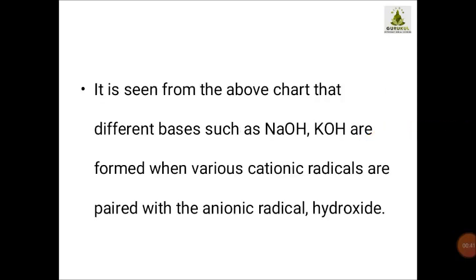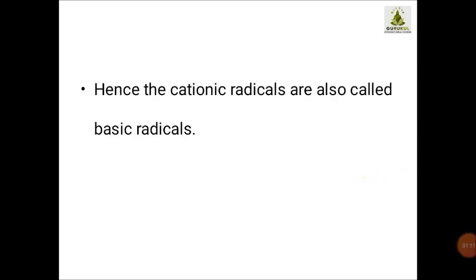Previously we solved one table. I hope you remember that in the first video I showed you one table. We saw that different bases, NaOH and KOH, are formed from the various cation radicals paired with the anionic radical hydroxide, that is sodium hydroxide, potassium hydroxide and calcium hydroxide. These are all forming pairs with the anionic radicals.